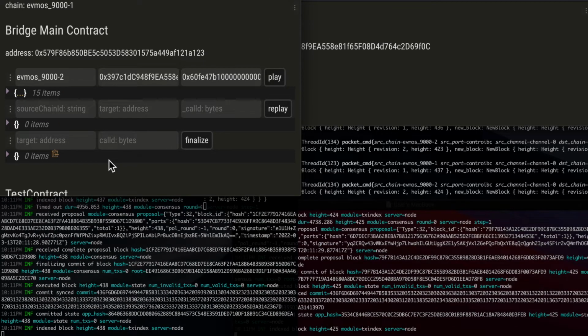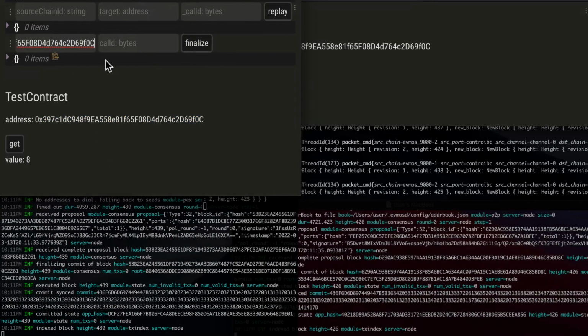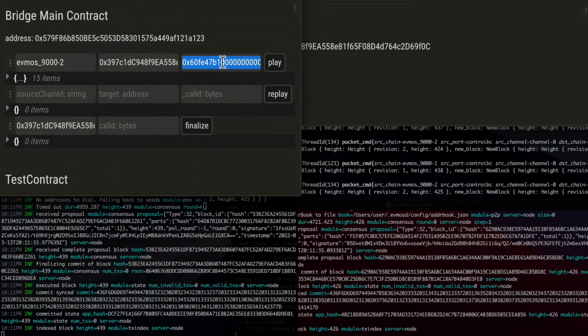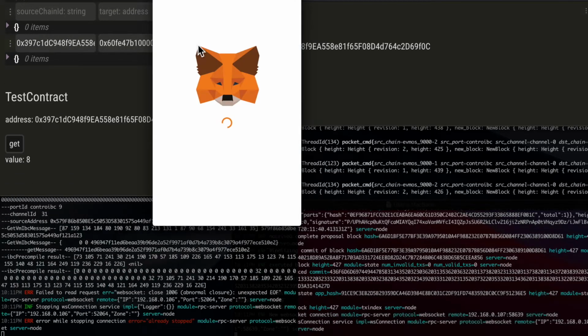So right now, we need to finalize. And we will use the same call data, and we can finalize the transaction.